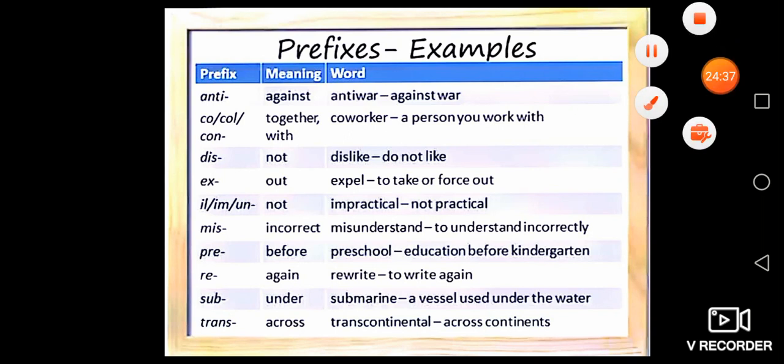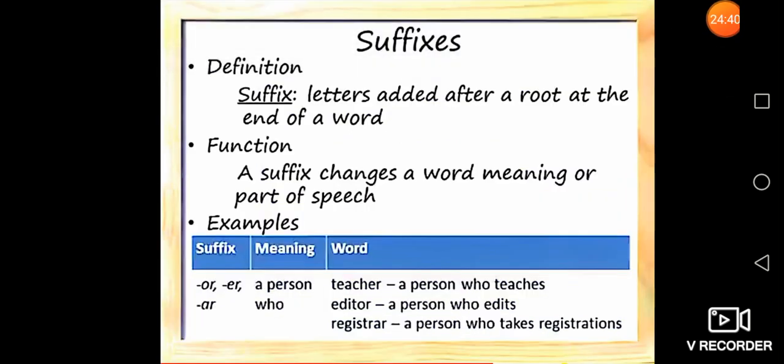Now we go to suffixes. Listen. Suffixes means letters added after a root at the end of a word. Just remember, what is prefixes? Letters added before a root at the beginning of a word are called prefixes.